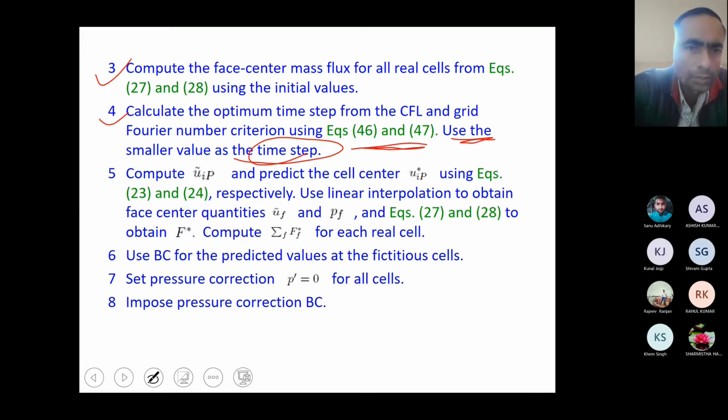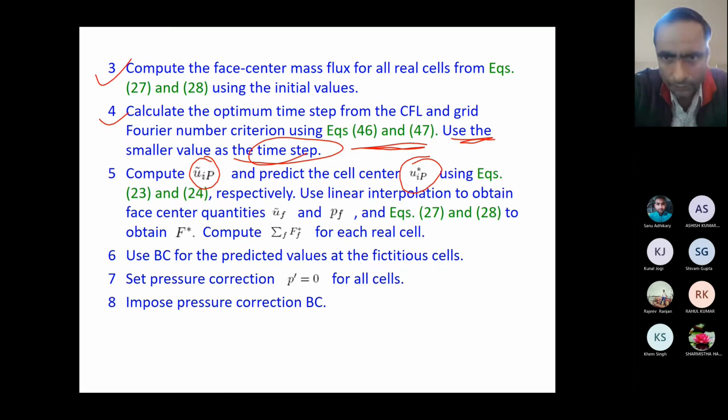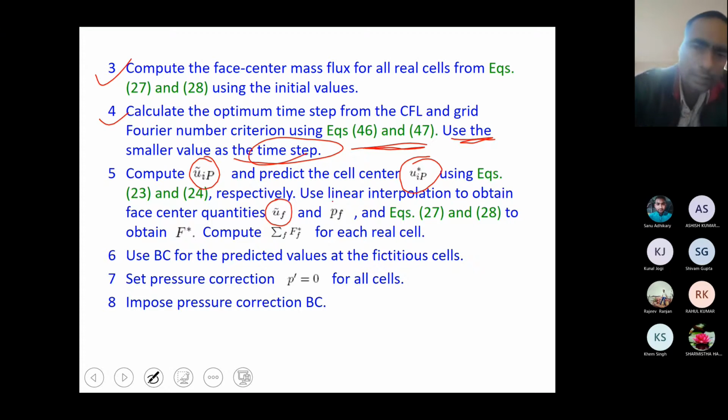Now compute the tilde velocity and then predict the velocities. This is the star value for the prediction, the predicted value from equations 23 and 24 that we have seen in the previous lecture. Use linear interpolation, because for the tilde velocity we will require this linear interpolation.